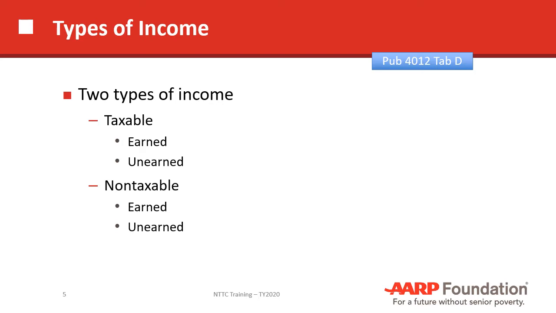So with respect to U.S. tax law, there really are only 2 types of income. There's taxable income and there's non-taxable income. And under each of those categories, there is what's called earned income or unearned income. So there's taxable earned income, there's taxable unearned income, there's also non-taxable earned and non-taxable unearned.